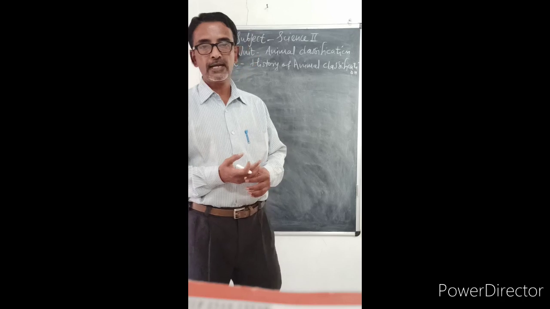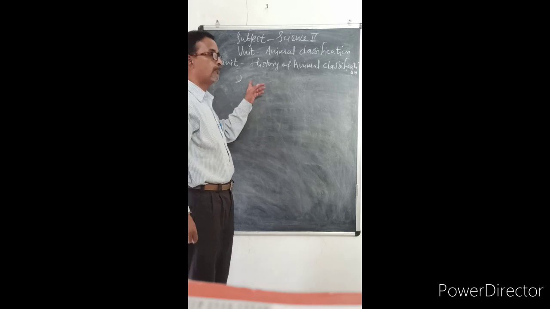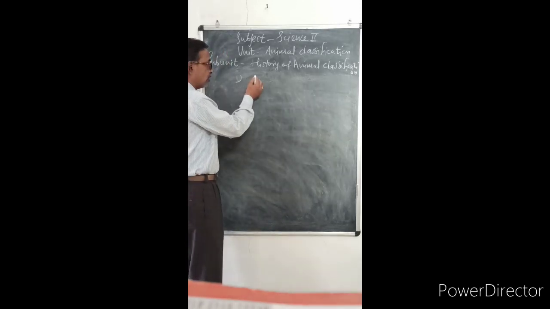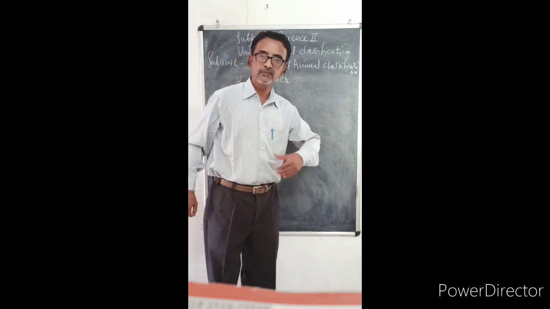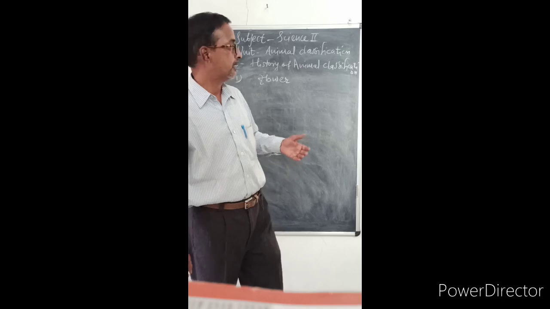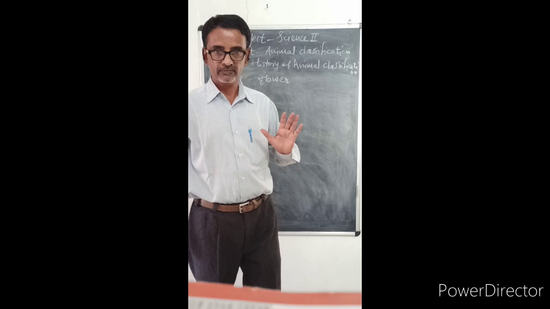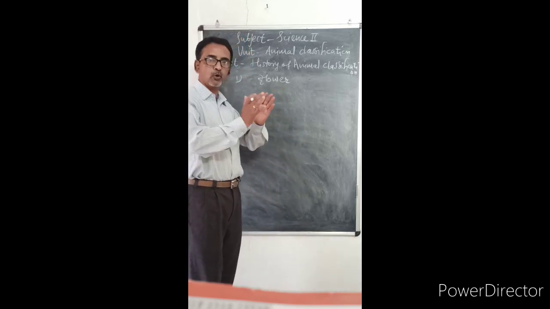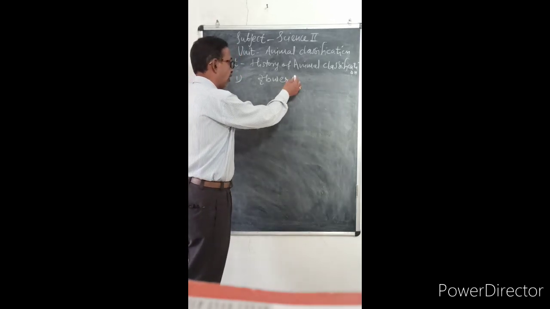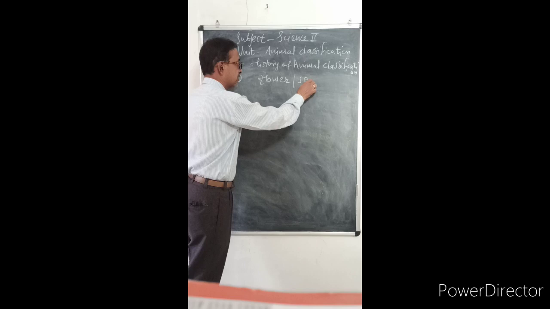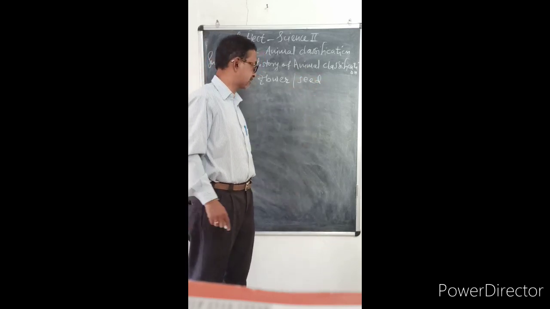Now plants are classified. The first criteria for classification of plants is presence or absence of flower. Means there are some plants without flower and some plants with flower, called non-flowering and flowering. So naturally two groups are there, non-flowering in one group, flowering in the other. Then, presence or absence of seed: with seed, without seed or seedless.